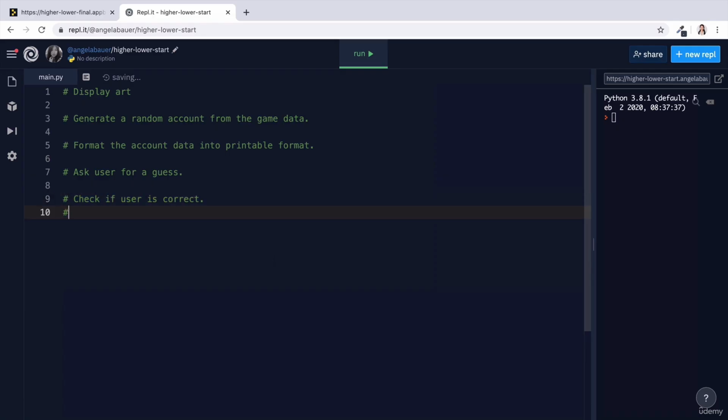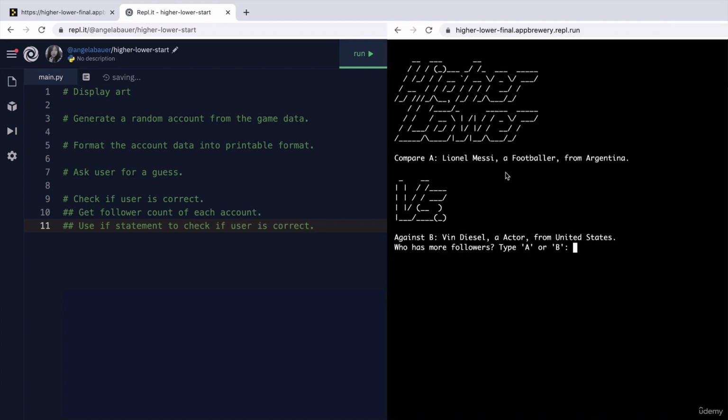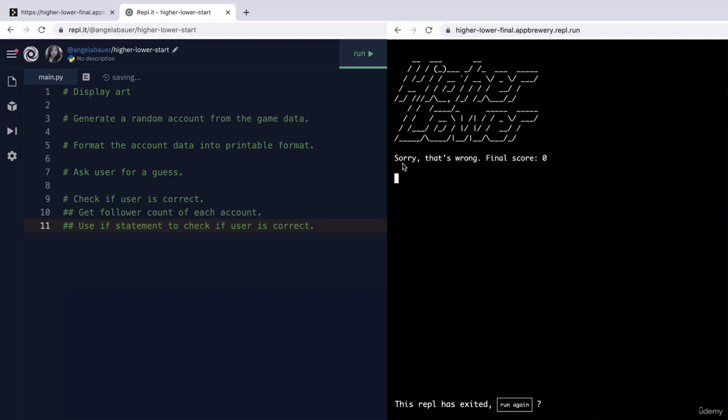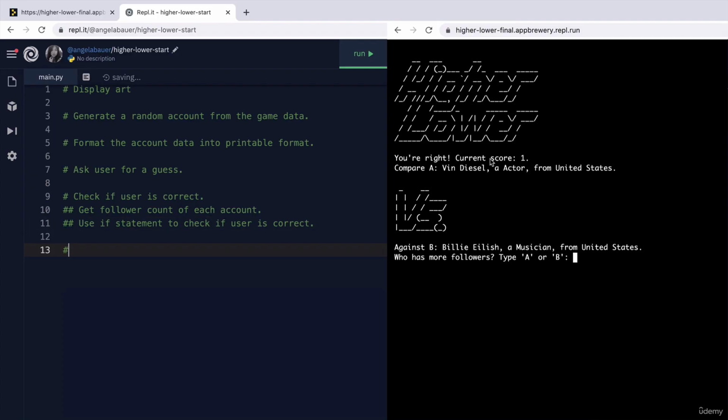So, for example, we probably need to figure out the follower count of each account. And then we'll probably need to use an if statement to check if user is correct. Now, if we get it right or if we get it wrong, the game is always going to give us some feedback. Sorry, that's wrong, or you're right. So let's add to our problem list.